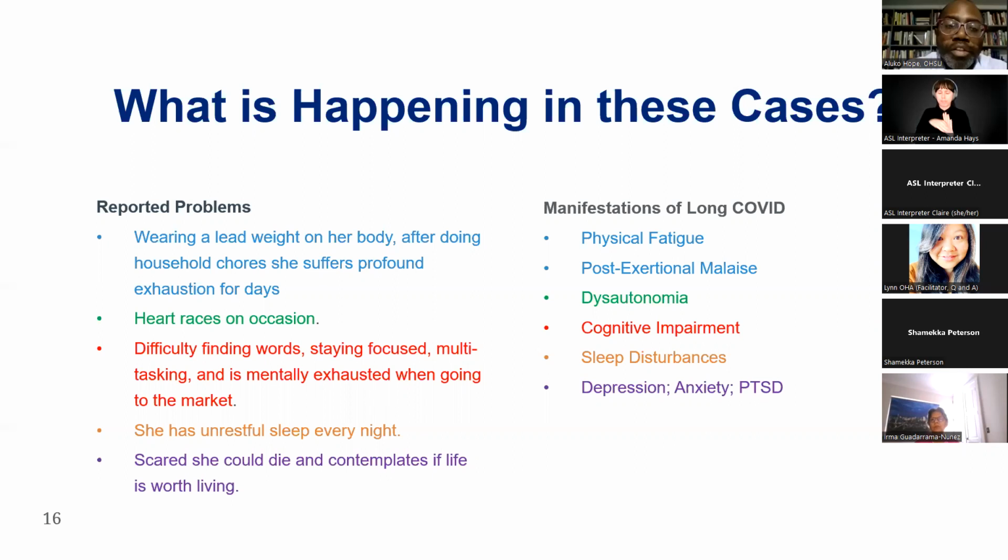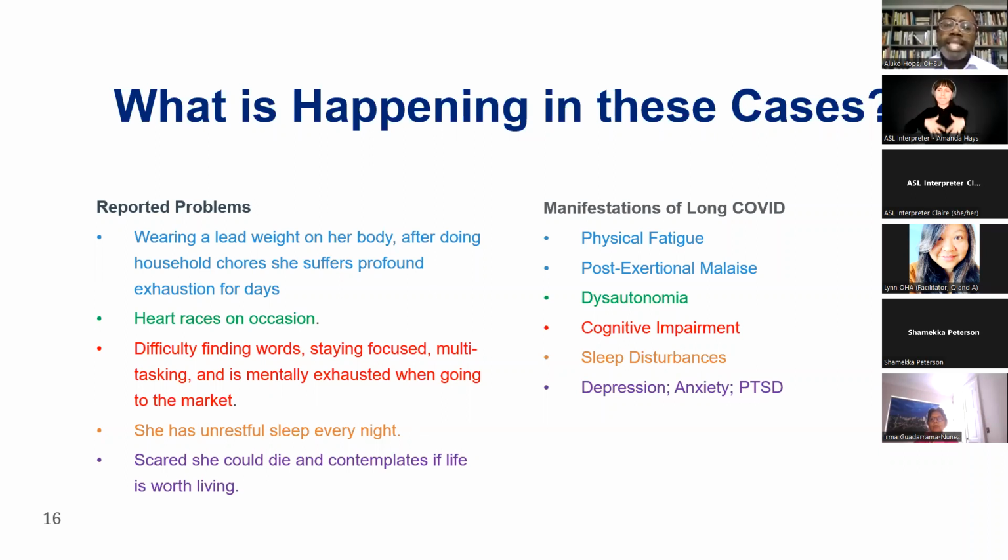And it tends to go along with a physical fatigue. You see a lot of cognitive impairment in patients with long COVID. Dysautonomia is another fancy term that really just refers to the autonomic nervous system, the part of the nervous system that's really supposed to be automatic, that manages our blood pressure, our heart rate, how we move in our bodies, and how our blood pressure and heart rate change in response to body position, how we digest our food. These are all things that are managed very automatically at the lower part of our brain by the autonomic nervous system. And it's a very complex set of nerves that run throughout our bodies.